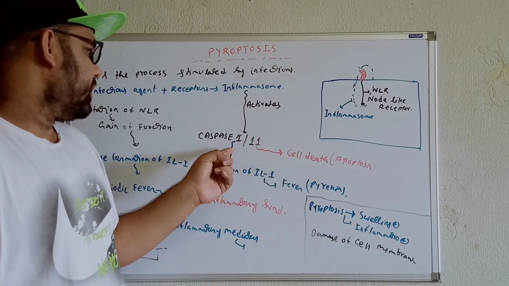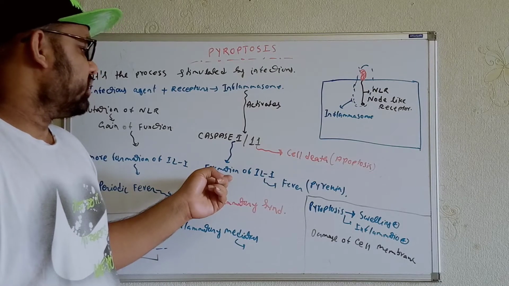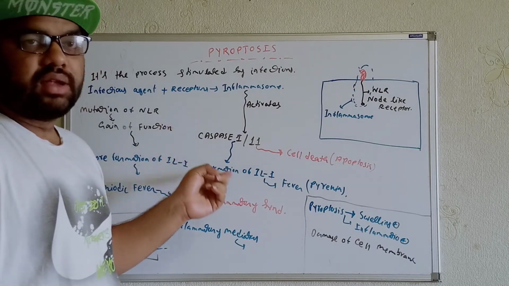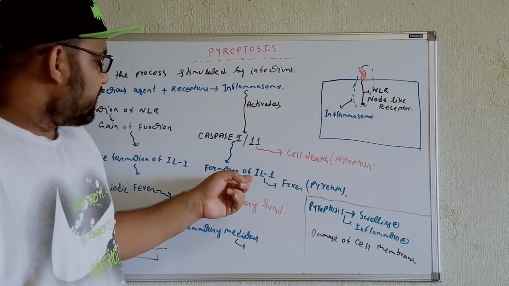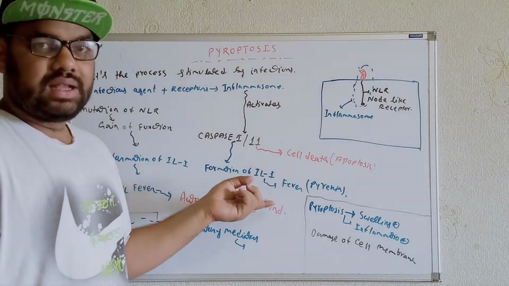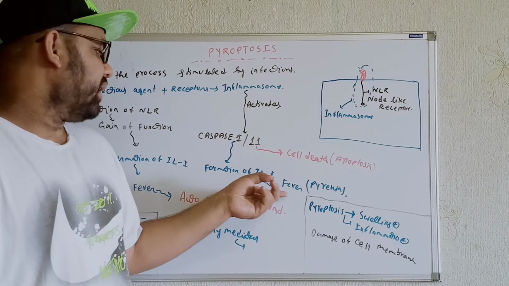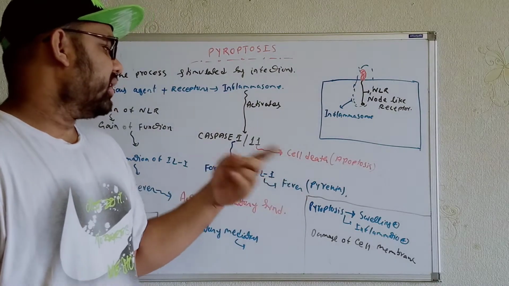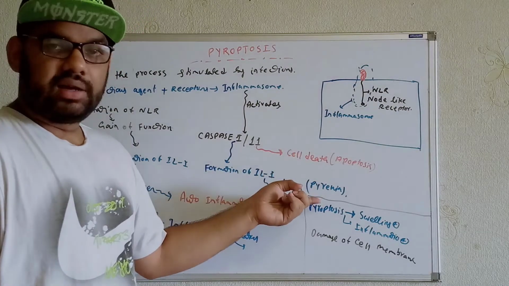And what about caspase 1? Caspase 1 forms interleukin 1. Whenever interleukin 1 is formed, it can go to the hypothalamus and cause the fever, in another term, pyrexia.